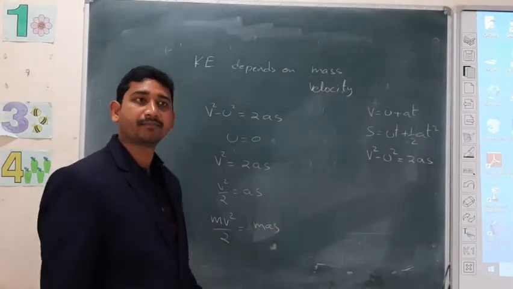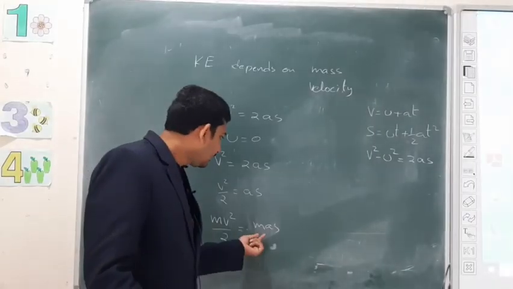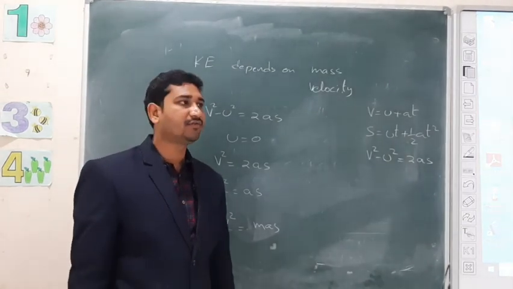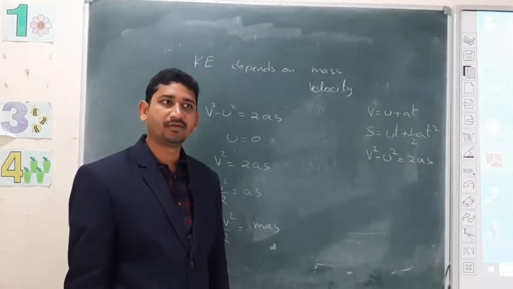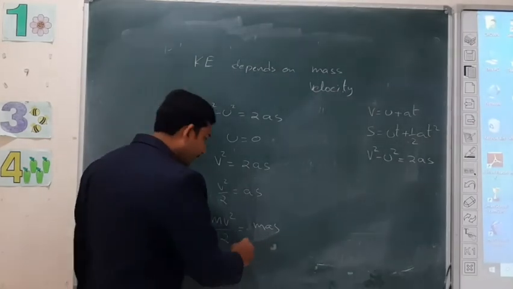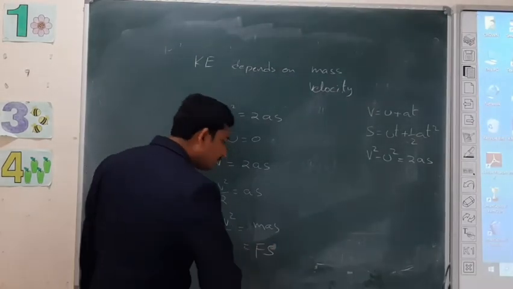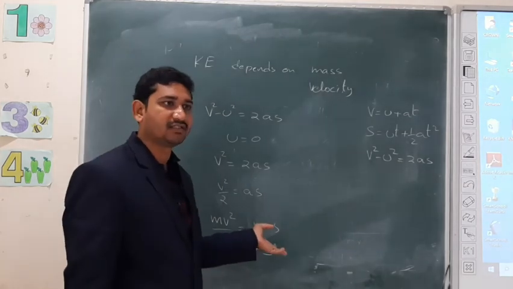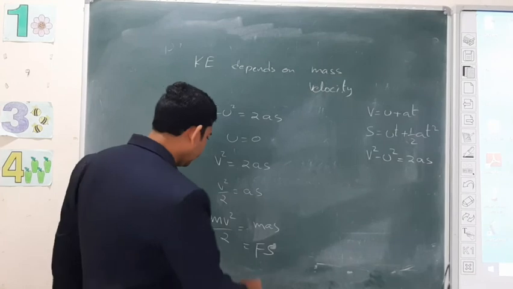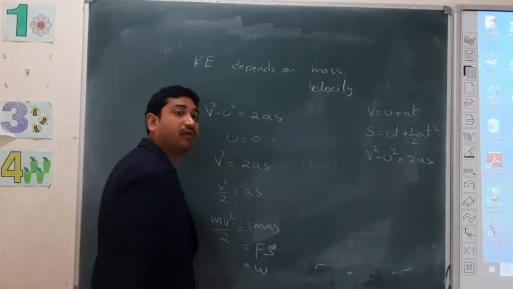What is ma? What is the formula for force? F equals ma. So this is F into s. Work done.